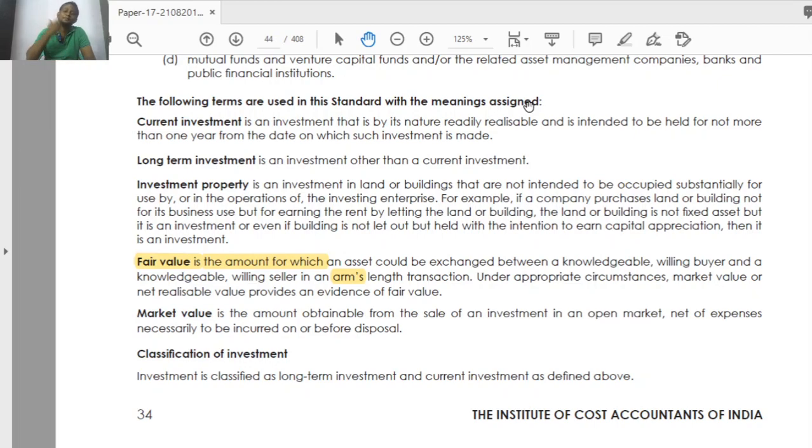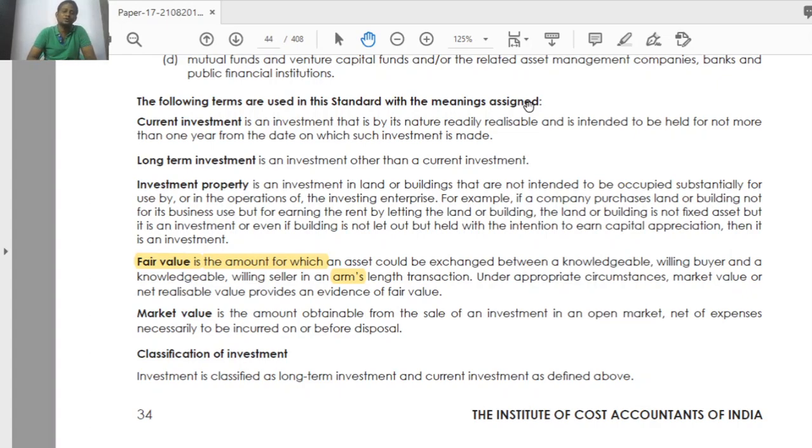If my purpose is generating rental income and I am not going to generate any operating income from that building, then that is an investment property. My objective is not to directly deploy that asset into my business and generate revenue. Rather, I am making some other income by giving it on rent.